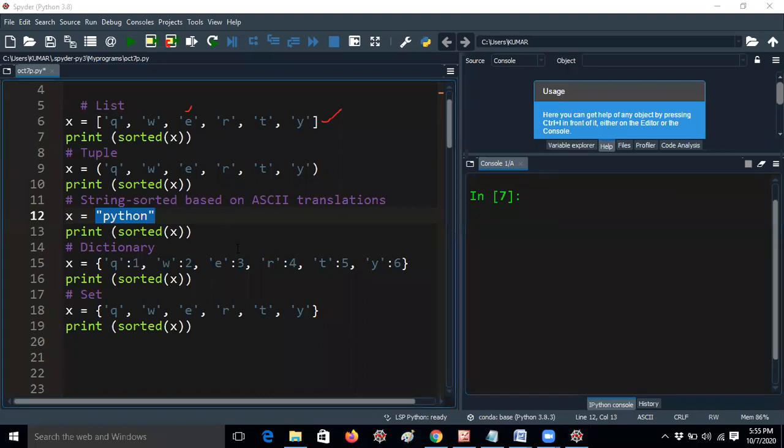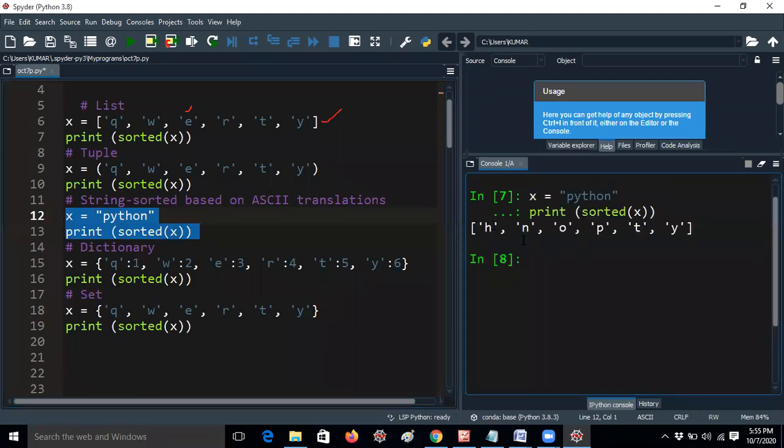Try to keep a pen and paper with your book for running notes. Let me run this, guys. The answer is H, because H will be the first: H, N, O, P, T, Y.